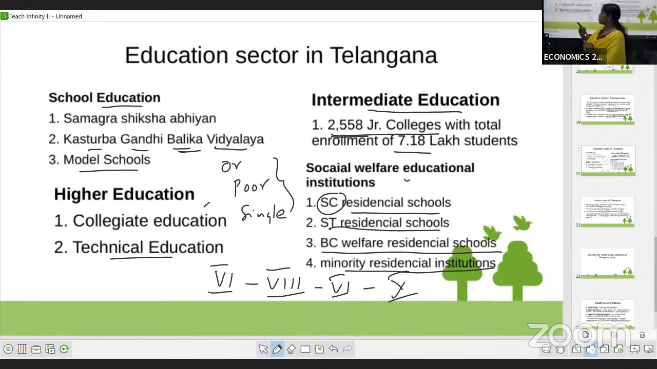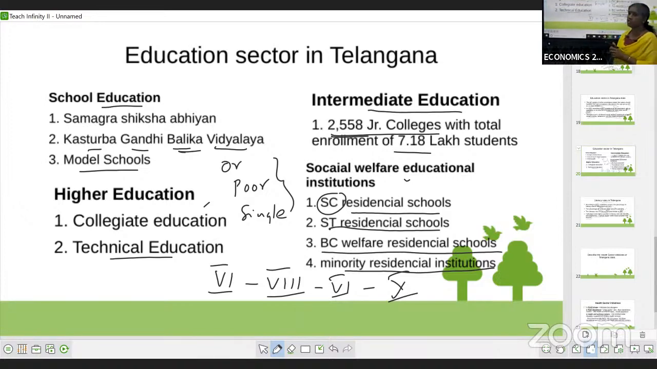Then in higher education, we have the different college educations and we have technical education. As a part of the social welfare educational institutions, there are SC residential schools, ST residential schools, BC welfare residential schools and minority residential schools. So this is regarding education.